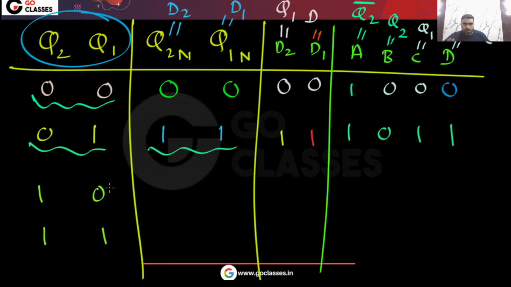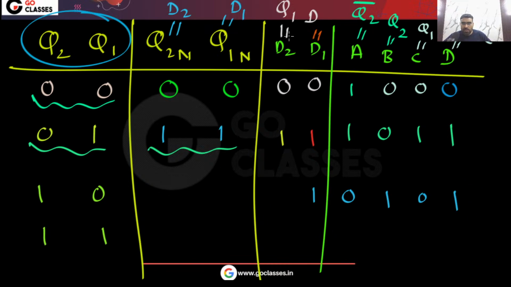Okay, so let's see. Now you can see A is Q2 bar. So A will be 0. B is same as Q2. So B will be 1. C is same as Q1. So that will be 0. D is B XOR C. That will be 1. Yes or no? Now what will be D1? D1 is same as D. So that will be 1.